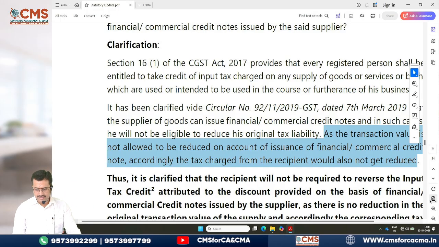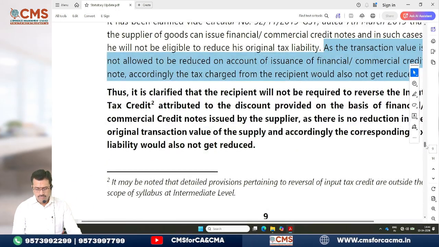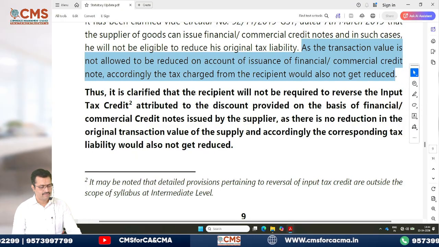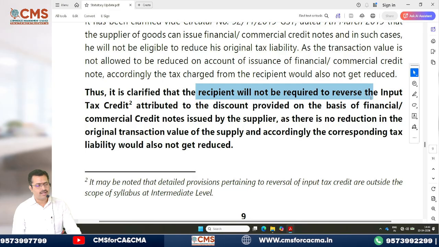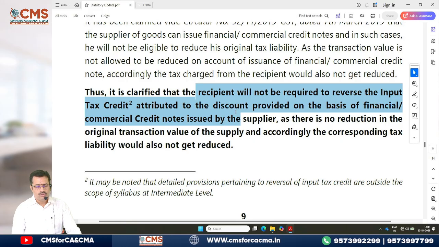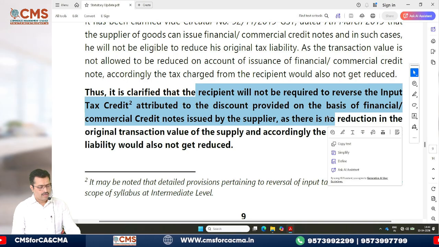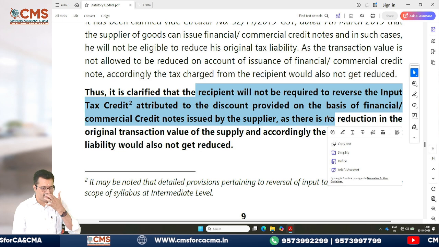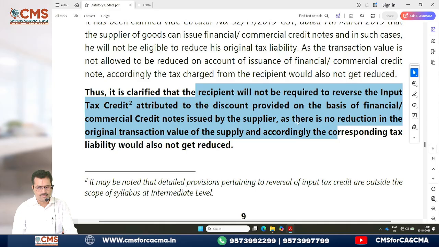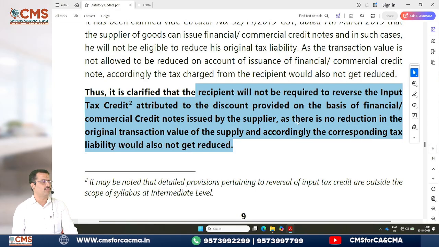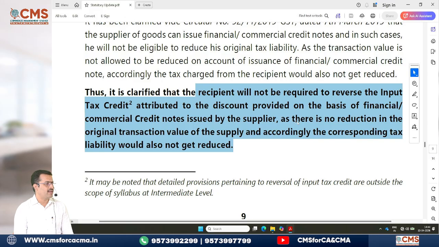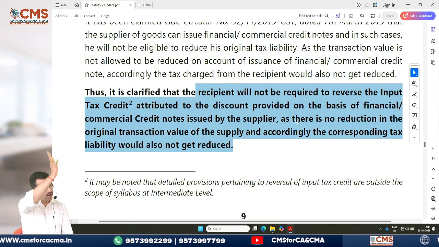And now thus they are saying it is clarified that the recipient will be required to reverse the input tax credit attributable to the discount provided on the basis of financial or commercial credit notes, as there is no reduction in the original value of transaction of supply, and accordingly the corresponding tax liability will not get reduced. So you please don't reverse any of the credit. Already they have given you the credit note, in that already adjustment has been done.